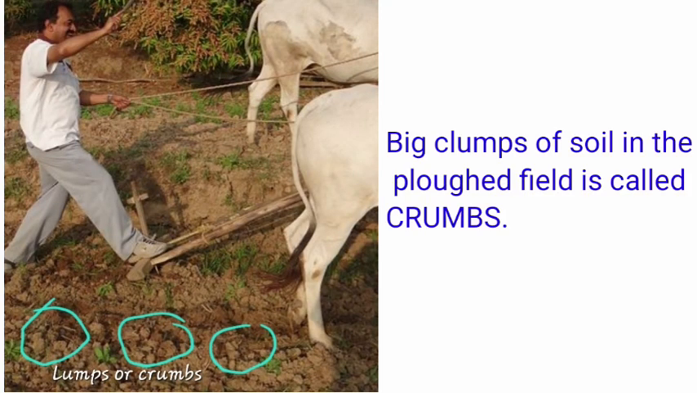Let us see the picture of the clumps, which are called crumbs, while the farmer is plowing the soil with a wooden plow. So, a couple of bulls are pulling the plow. While plowing the field, some crumbs are formed, which are shown in the circles. You can expect a question: what are crumbs in the crop field? Big clumps of the soil in the plowed field are called crumbs. So crumbs are shown here. We can observe with the help of this picture given on the screen.